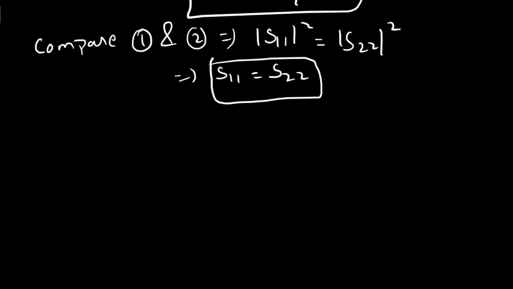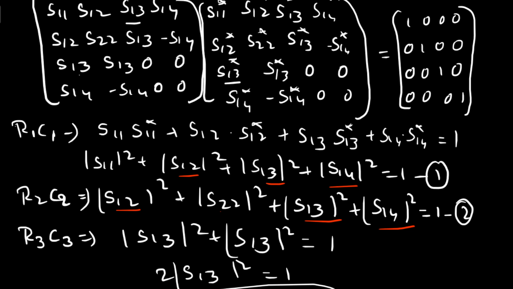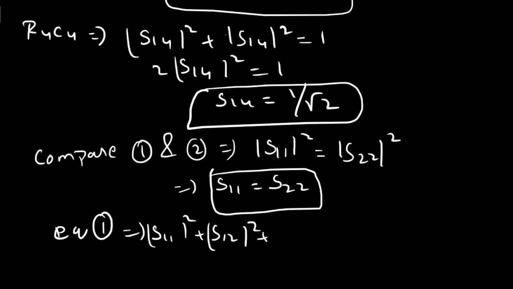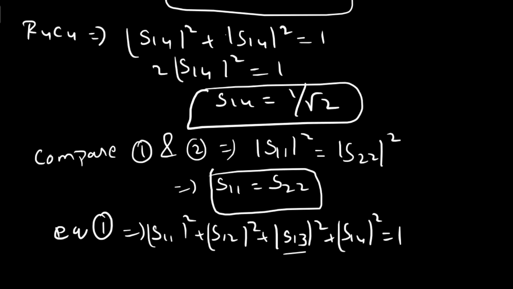Now let's take equation 1. What is equation 1? Modulus S11 square plus modulus S12 square plus modulus S13 square plus modulus S14 square equals 1. Now we already know S13 equals 1 by root 2 and S14 equals 1 by root 2.